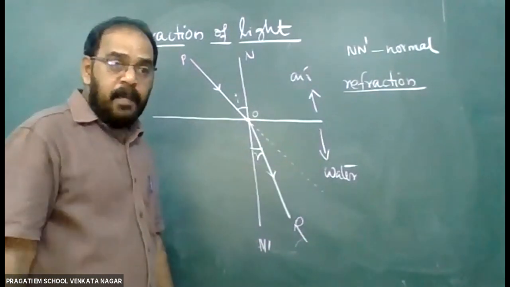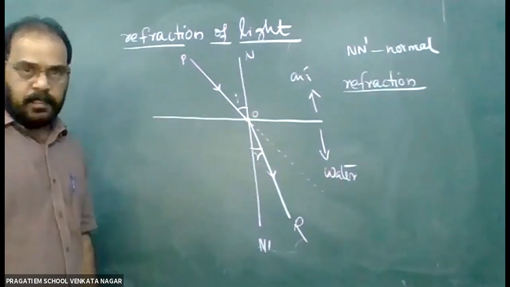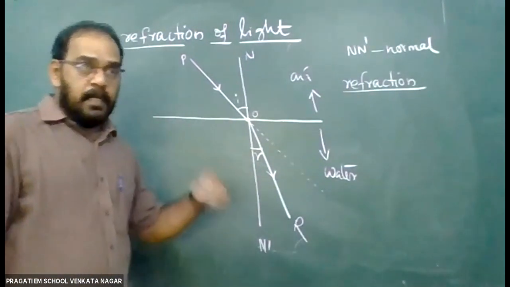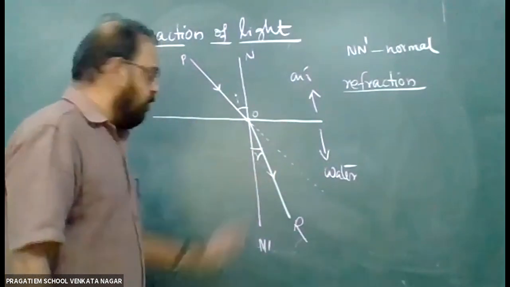If you take a medium like wood or something, it cannot. So it is not called a medium for light. We discuss only media for light, that means the place or the path through which light can pass. That is only under our discussion.